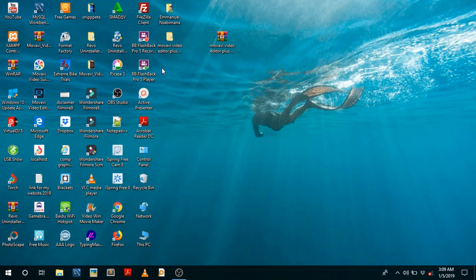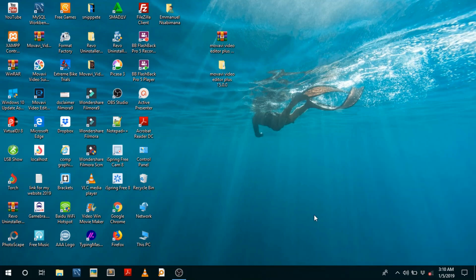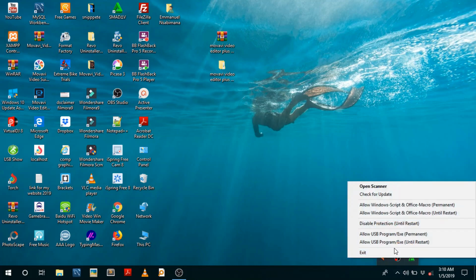Okay, now extraction has been completed, so I'm gonna put it here where you can see it clearly. By the way, before you extract the file, you will download it. After downloading this file, you disconnect your PC from the internet, like I've done, and then you also disable your antivirus. Those are the steps, guys, you should be doing.